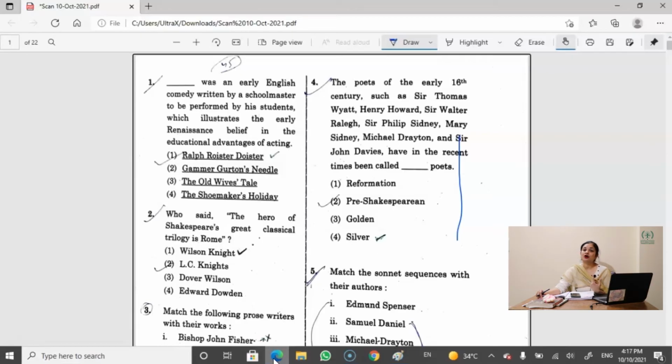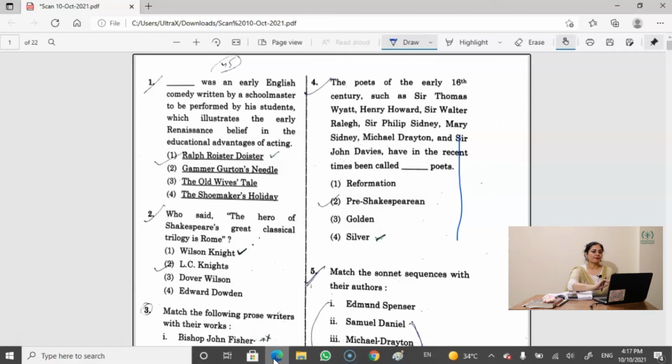And another thing, all these were royal people. That is why Gerald Bullitt, in his essay Silver Poets of the 16th Century, called them silver poets. Okay, these poets were named as silver poets.